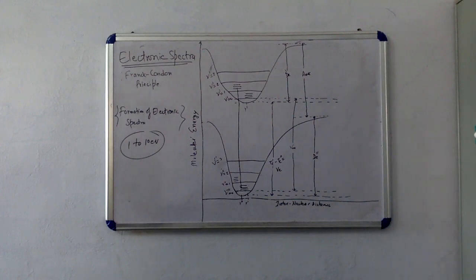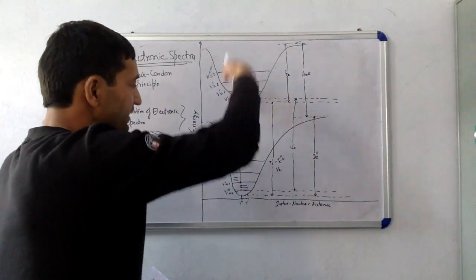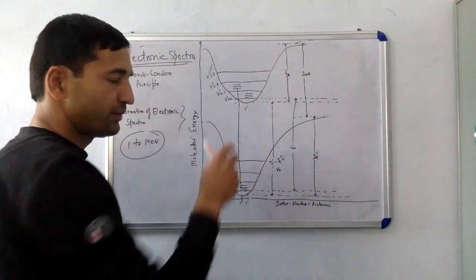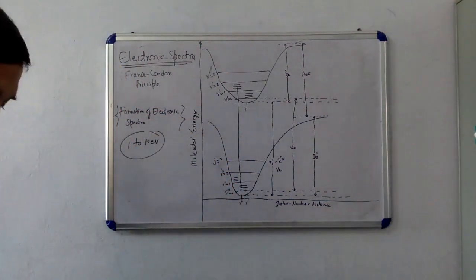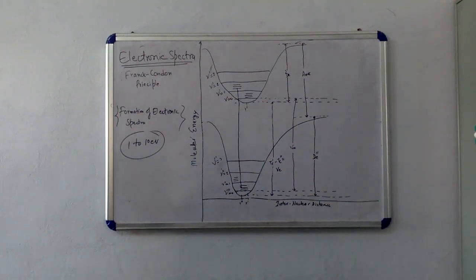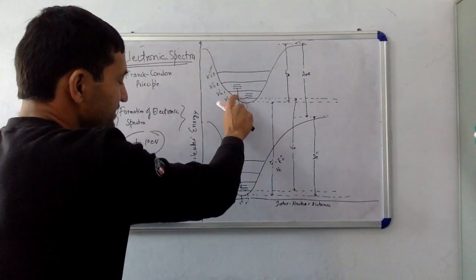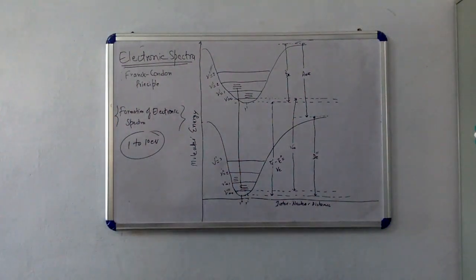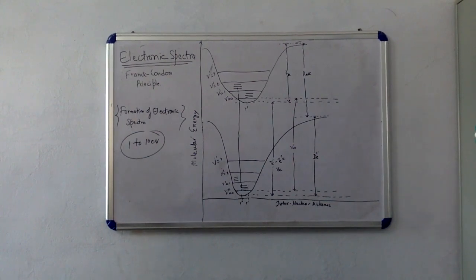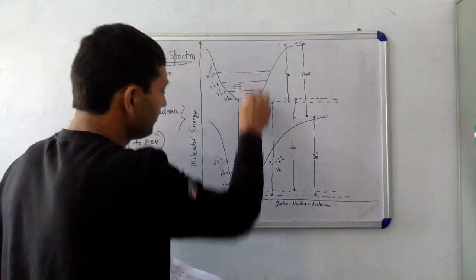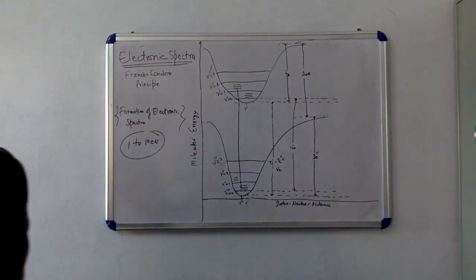These rotational transitions give rise to a group of fine lines which constitutes a band. That is, a band arises from a particular vibrational transition. So if the band is arising from a particular vibrational level, then this is called a band. And if bands are arising from all the vibrational levels, these are called the band system.